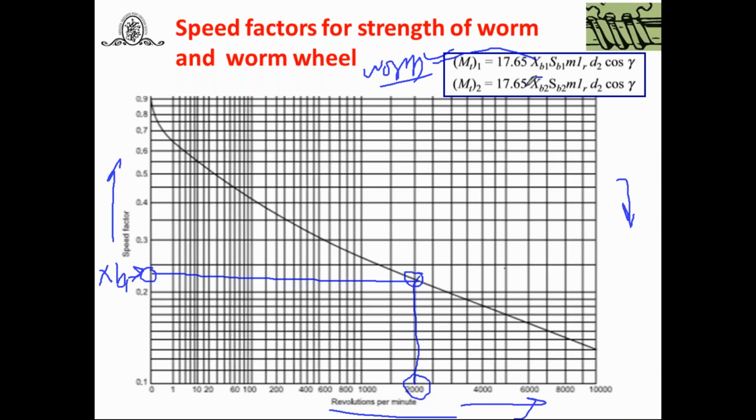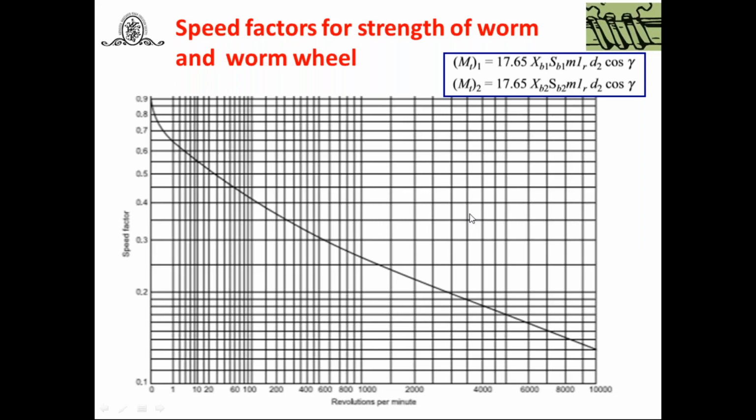If you would like to find out XB2, this is the speed factor for the worm wheel. The worm wheel rotates at low speed. Suppose it rotates at 100. So you can take here 100 where it is going to cut the curve. Here you will get this is XB2, that is 0.4. So in this way, by referring to this graph, you will get XB1 and XB2, and it depends on the speed of the worm and the speed of the worm wheel. Try to understand. Okay, in this way you can find out XB1 and XB2.